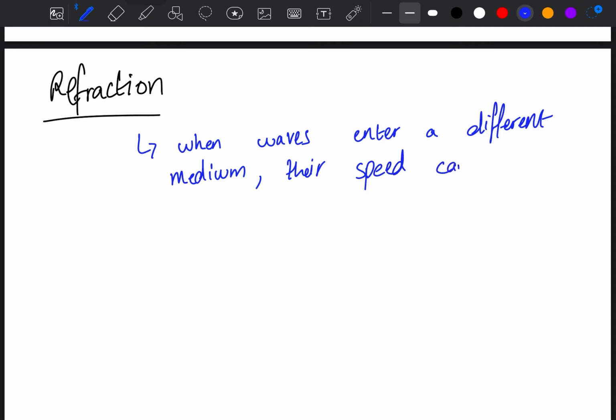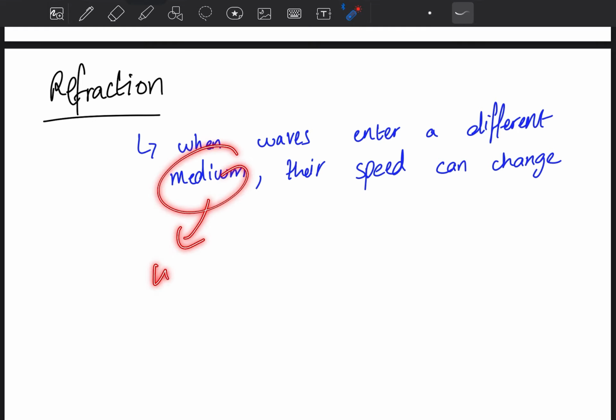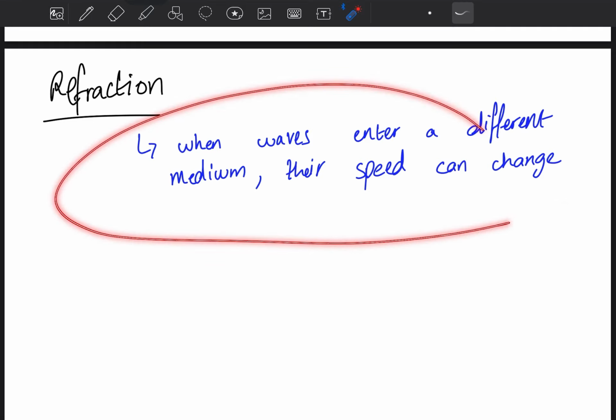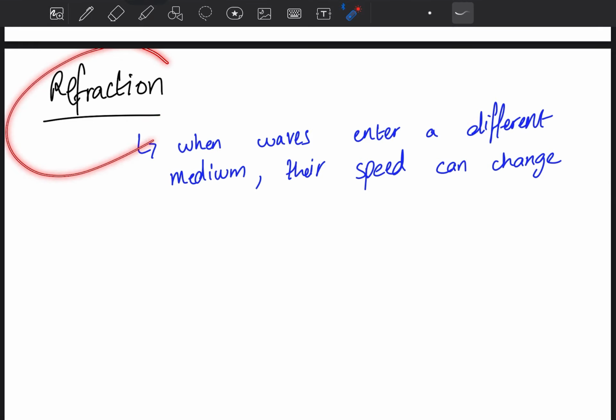Let's talk about three different mediums. Water is one of the mediums, air is another, and oil is a really dense medium. This effect is called refraction.